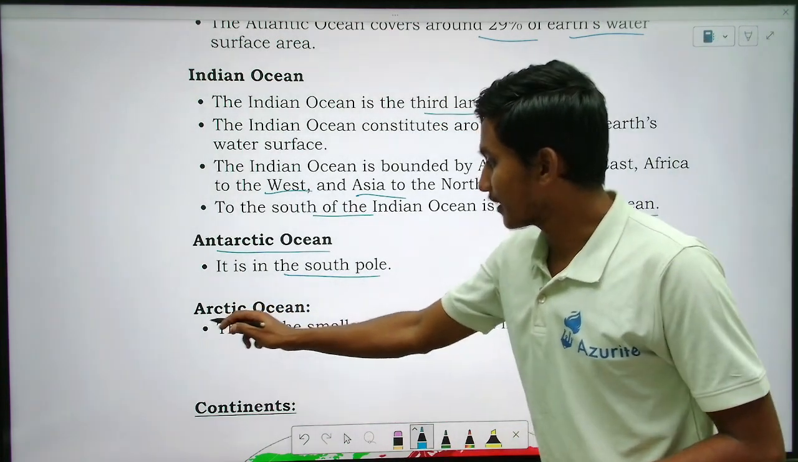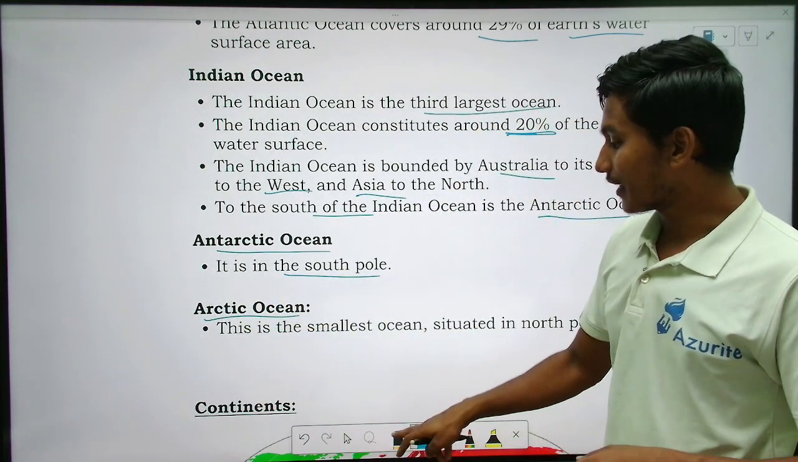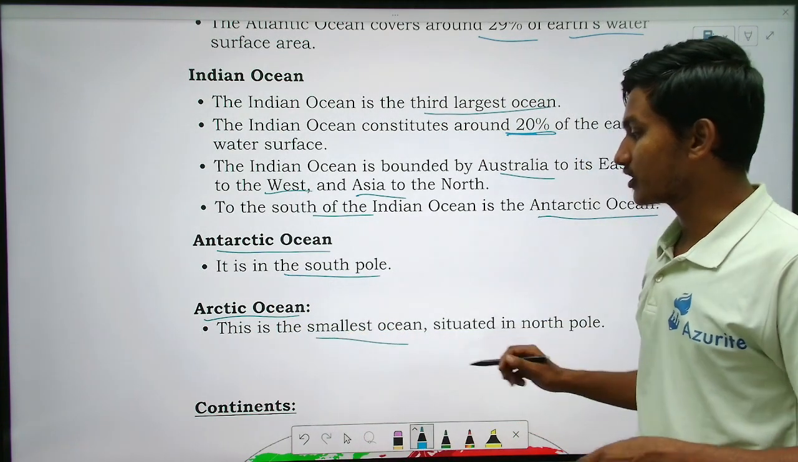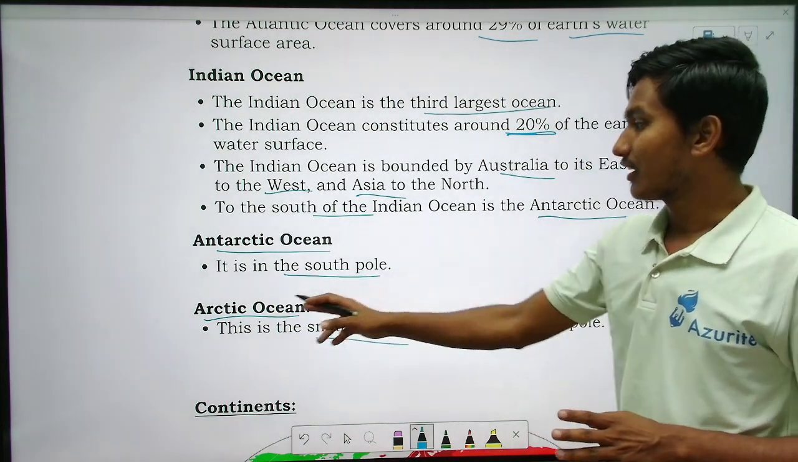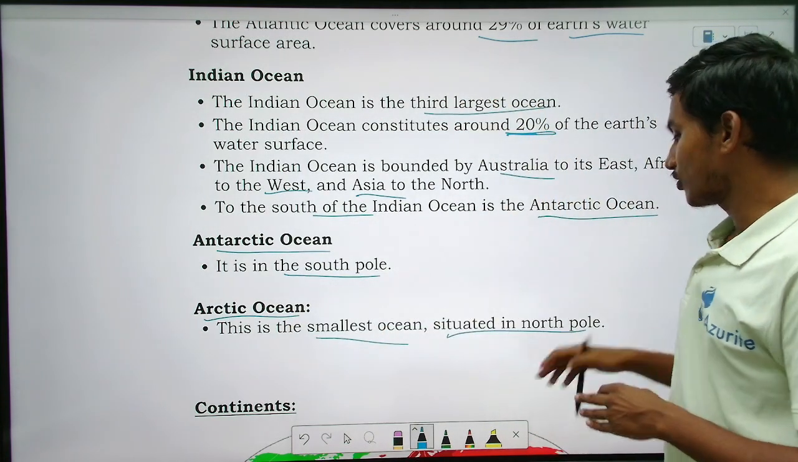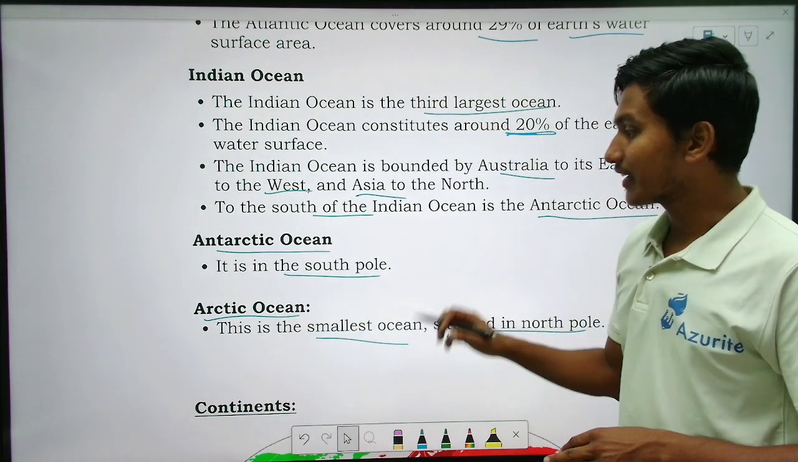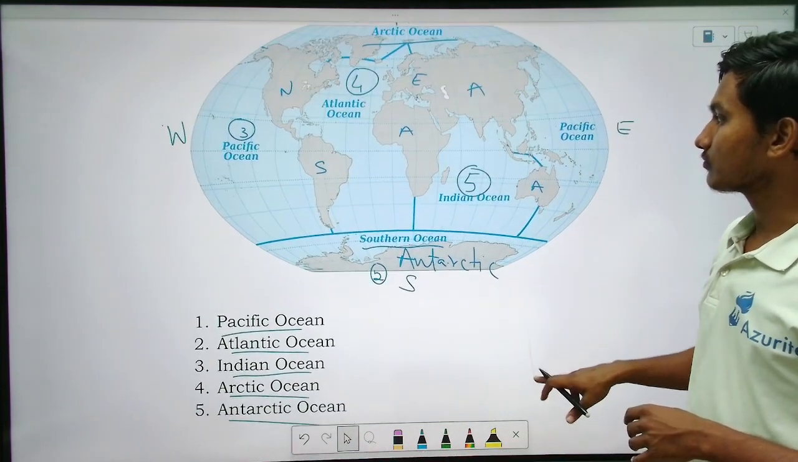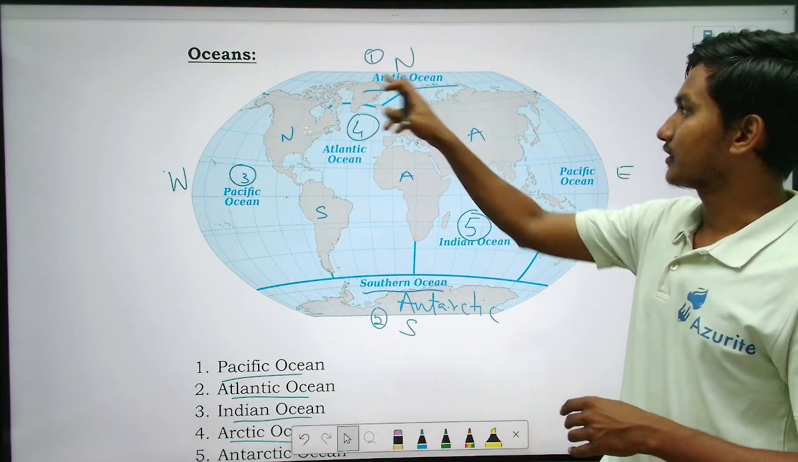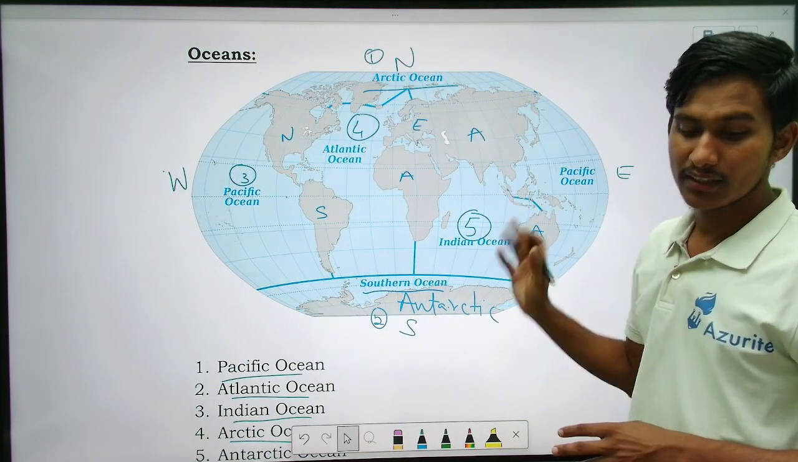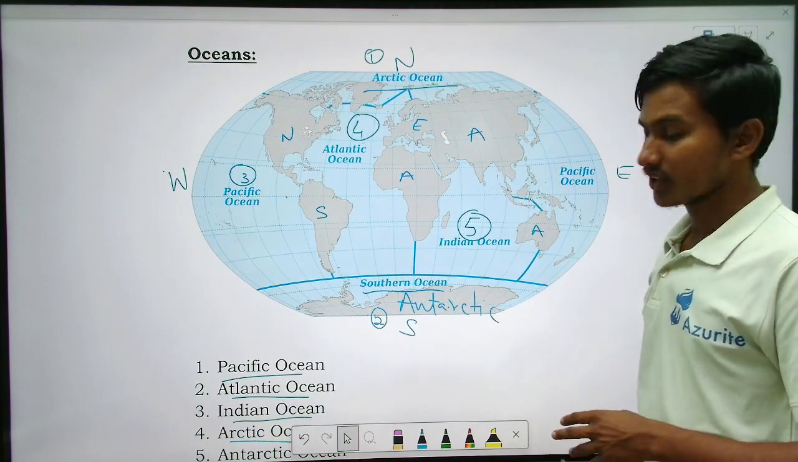So after the Antarctic, now Arctic. Arctic is in the north, and this is the smallest ocean. Which is the smallest ocean? Arctic, that is the north, top one, right? It is situated in the North Pole. You can see here, this is the Arctic, that is the smallest, which is located in the North Pole. Okay, understand? Remember? Okay, good.